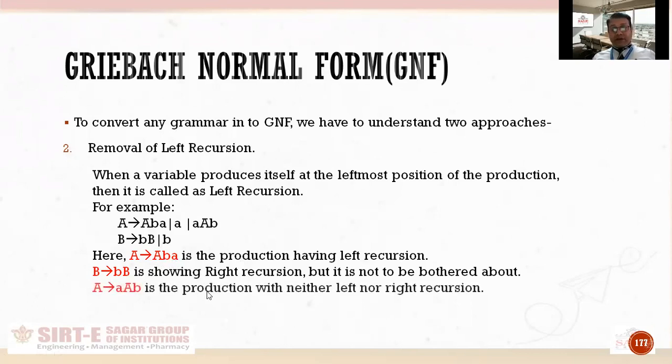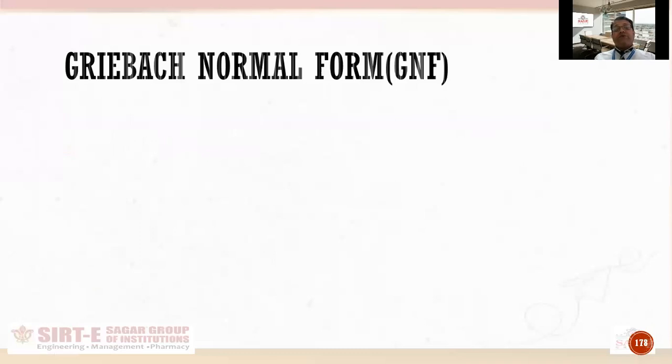And there are other productions also like this, in which A produces aAb is written, where capital A is producing itself in the middle. Okay, so this is a production where recursion is happening, but it is neither left recursion nor right recursion. So it will not lie in any category. So it is also something which is not to be taken care of. The only recursion which is to be dealt with is left recursion here. So how to deal with left recursion? So I am going to show you a method by which you can remove the left recursion of the grammar. You have to memorize this formula.